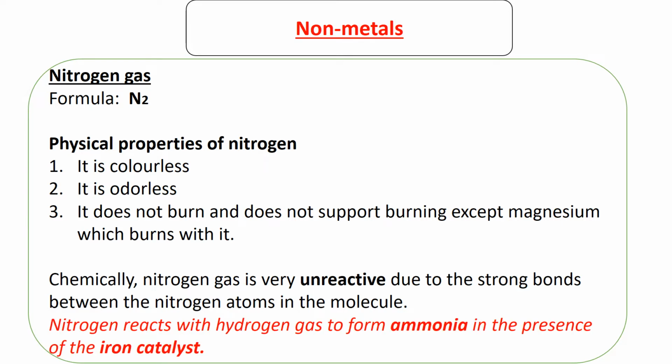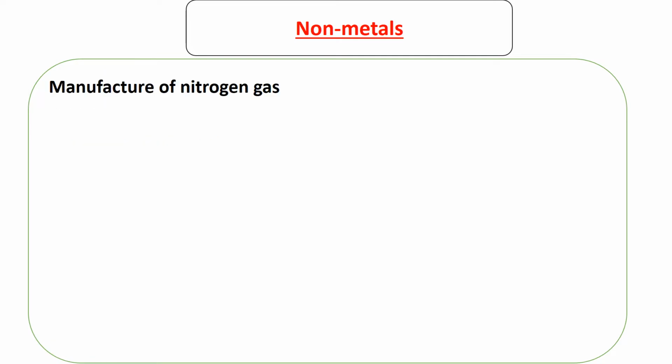But it reacts with hydrogen gas to form ammonia in the presence of an iron catalyst. So the iron catalyst forces this reaction of nitrogen and hydrogen, as we are going to see later. So normally nitrogen is not reactive unless it is forced. How is nitrogen manufactured? Even nitrogen, we use fractional distillation of liquid air, just like oxygen.